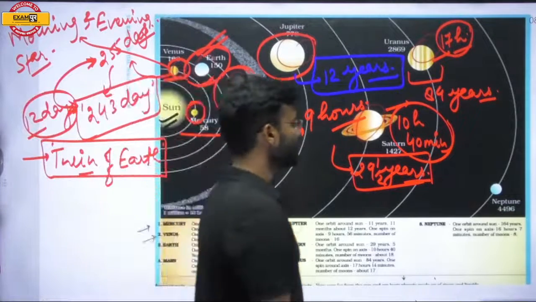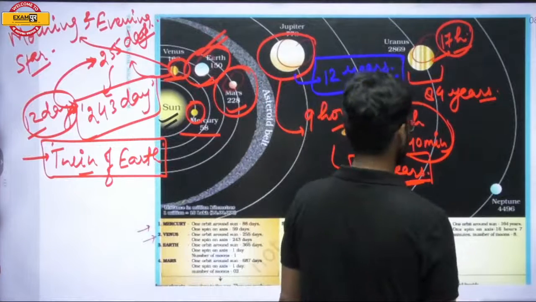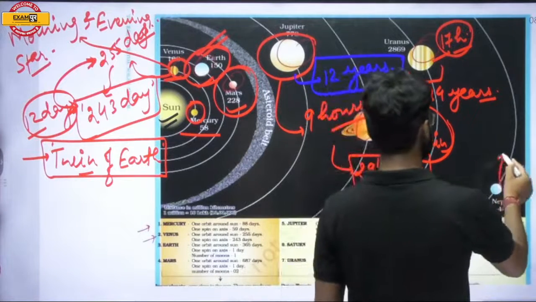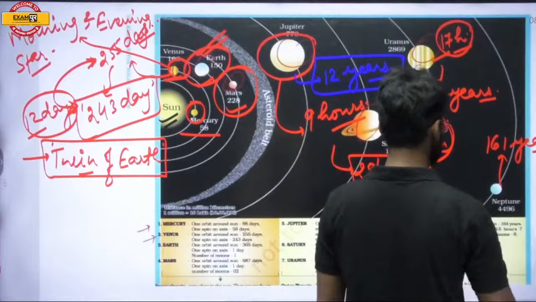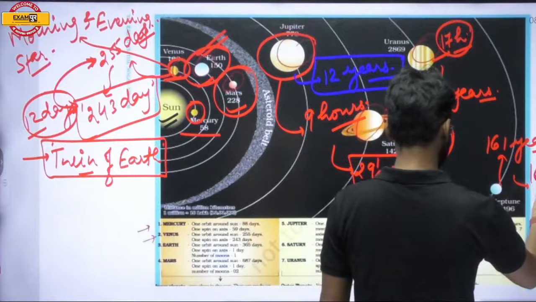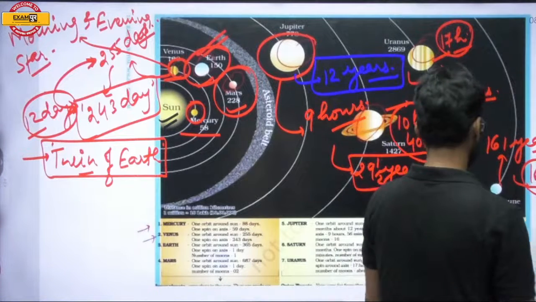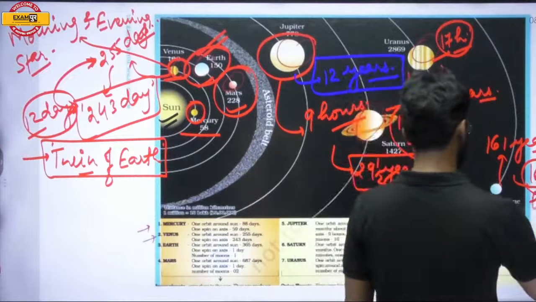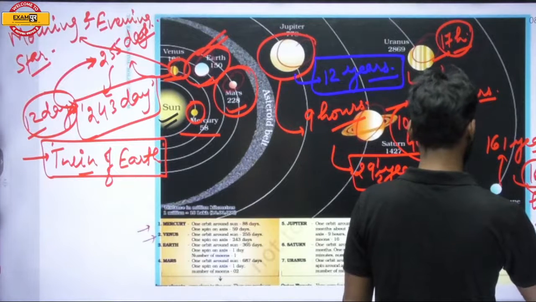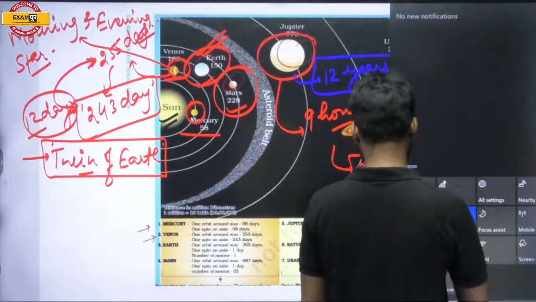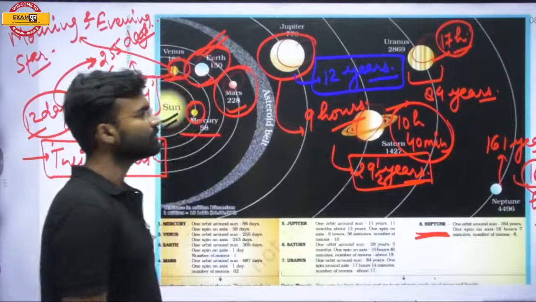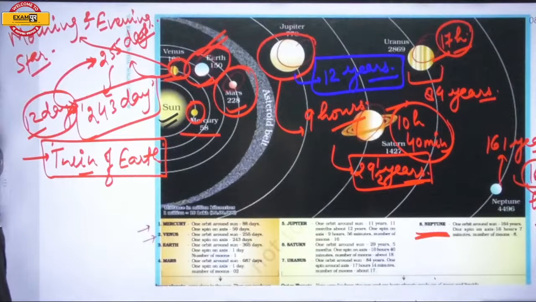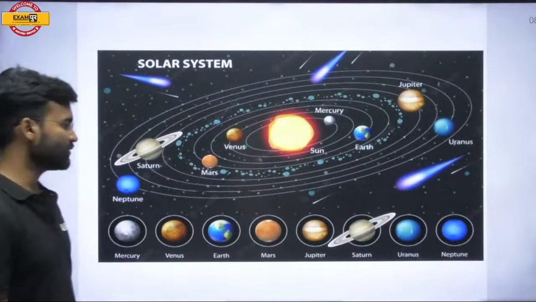Okay, Neptune takes 161 years to complete one revolution, and it completes a rotation in 16 hours and 7 minutes. So these are the planets that are found in our solar system.